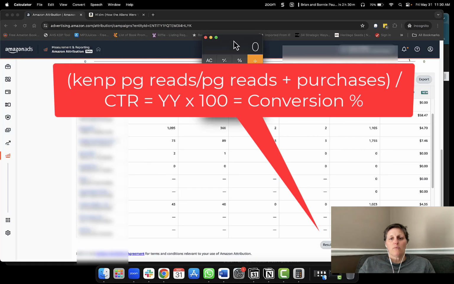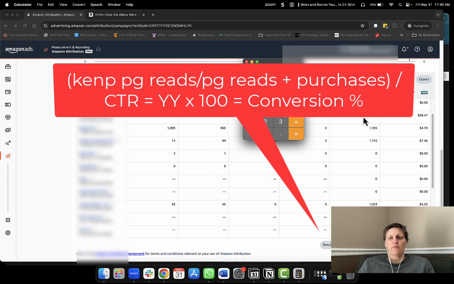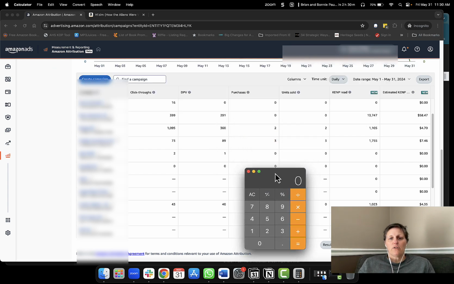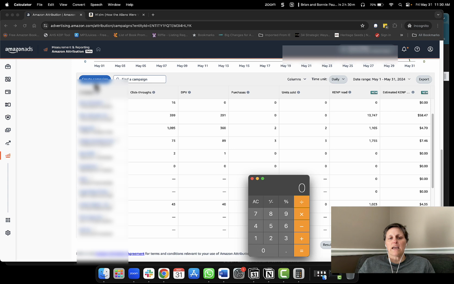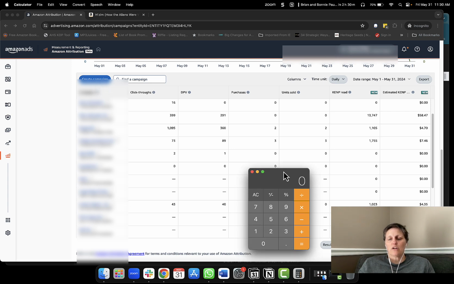And here we go. We're going to simply assume that for a page read right here, we're going to use this list right here. Again, this is blurred out. You don't need to know that information. All we're doing is looking strictly at these numbers right here. So for instance, let's start with 34747. That's going to be the page reads for a KENP read. This is for Kindle Unlimited books.